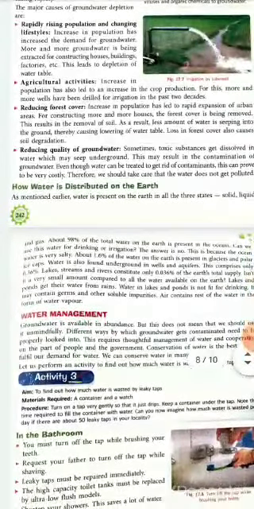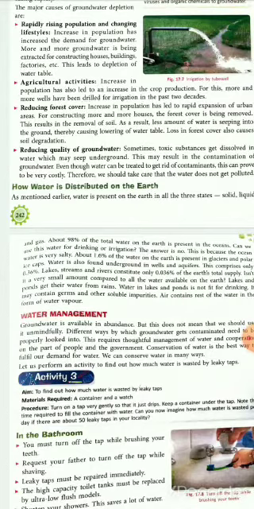The first one is the rapidly rising population and changing lifestyles. In olden days, 20 to 30 years back, there used to be a very big family, and they all used to have one or two bathrooms and share them. But nowadays we have nuclear families. Everyone wants their separate bathroom, their separate room, and a shower in their bathroom.